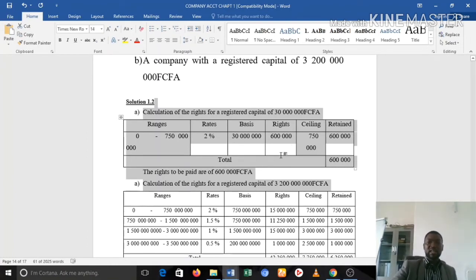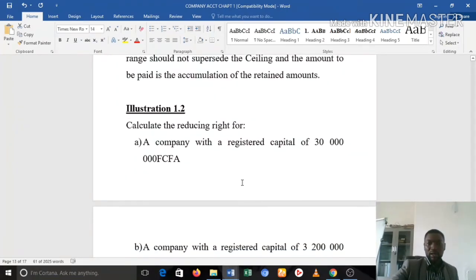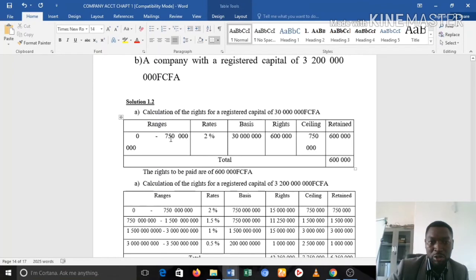In the first case, our capital is 30 million. Okay, so the basis of calculation here is what? It's 30 million. So the range where this falls is between 0 and 750 million. Some other person will just write 30 million. Okay, you just write 30 million.